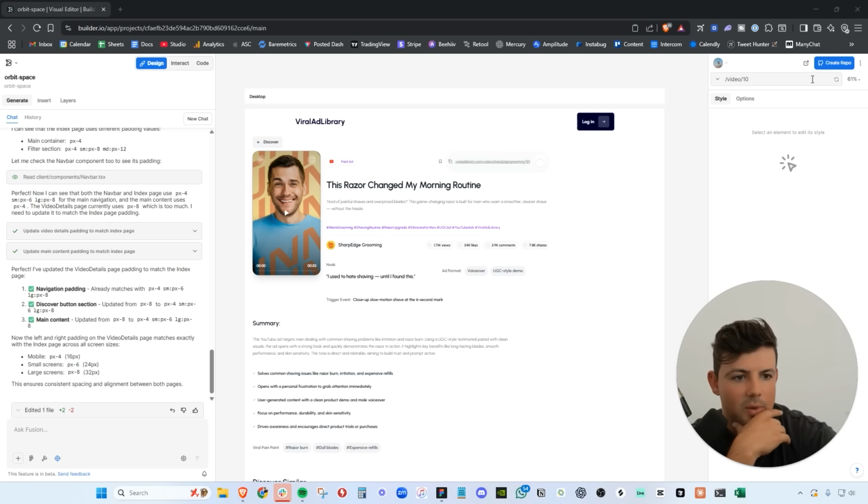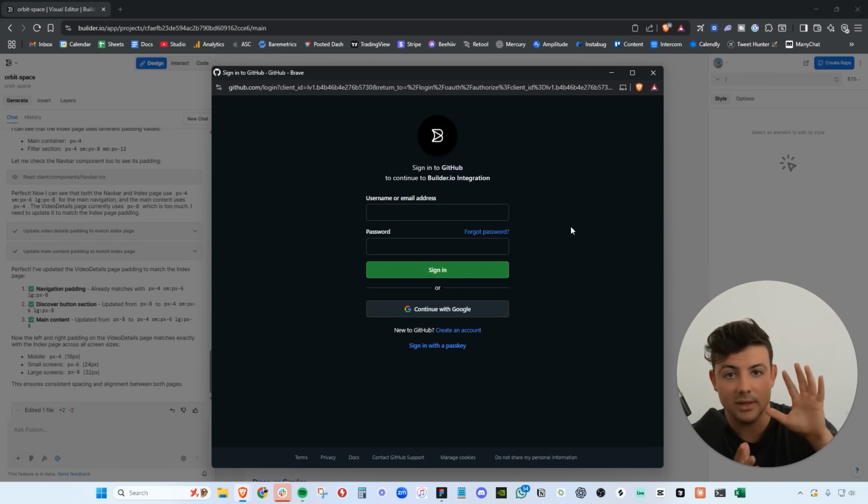So what we're going to do now is I'm going to go ahead and log into GitHub and save this entire code base to GitHub. We'll be able to take that GitHub repository and share it with our developers. They will be able to build on top of this MVP, of this front end that we have built, and implement all of the tricky stuff that we can't vibe code, like the database structure.